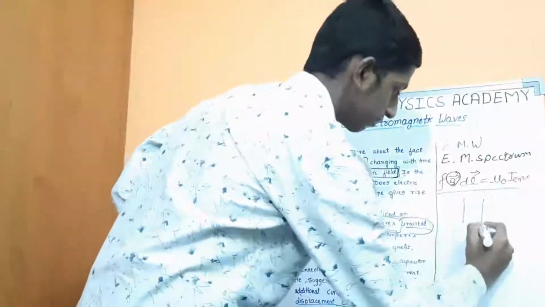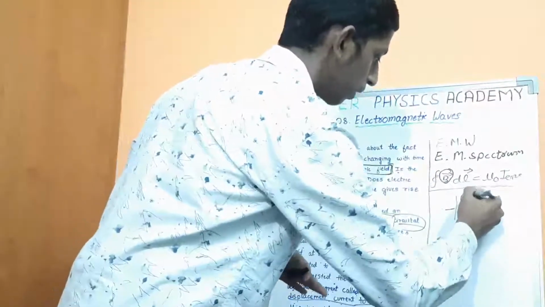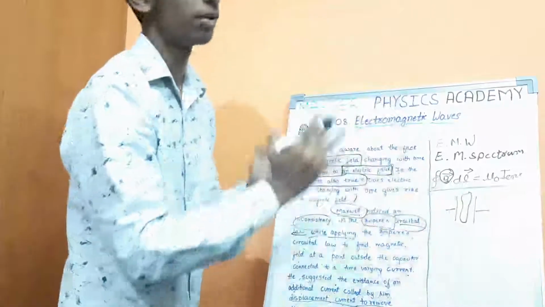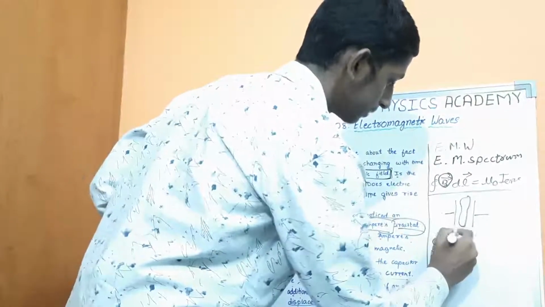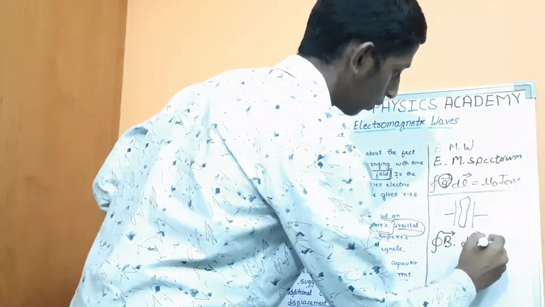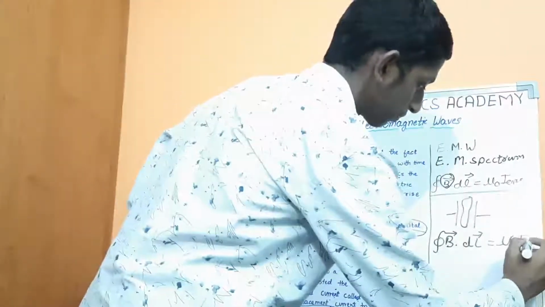In a capacitor, if it is uncharged, and if we place a loop between the capacitor plates, then the line integral of B dot dl, that is Ampere's circuital law, is equal to mu naught I enclosed.